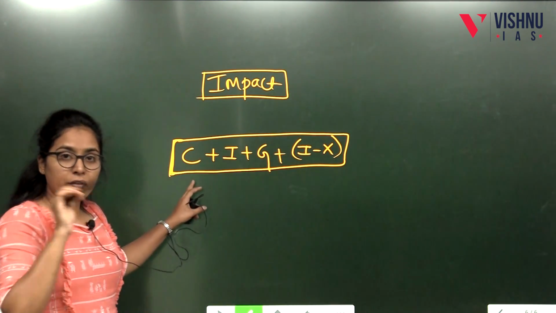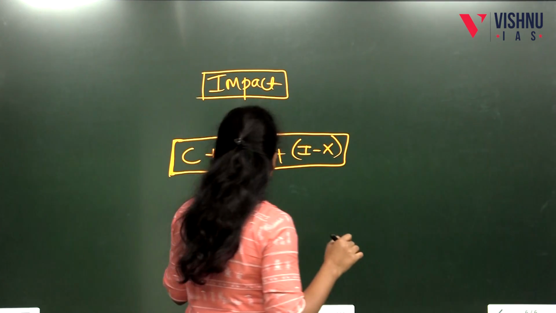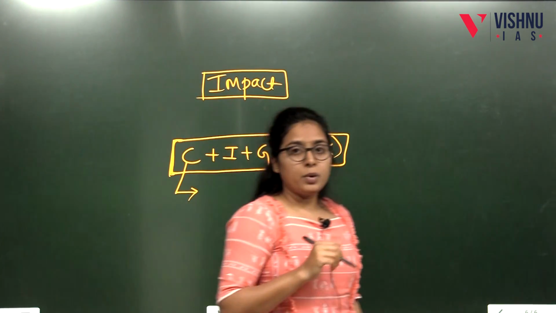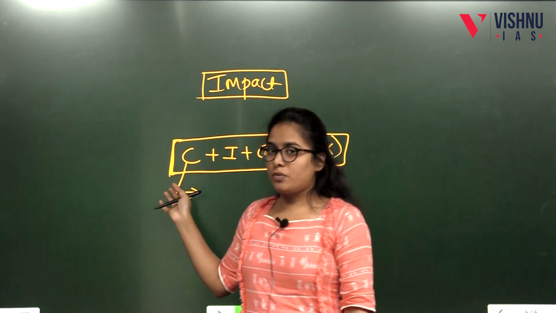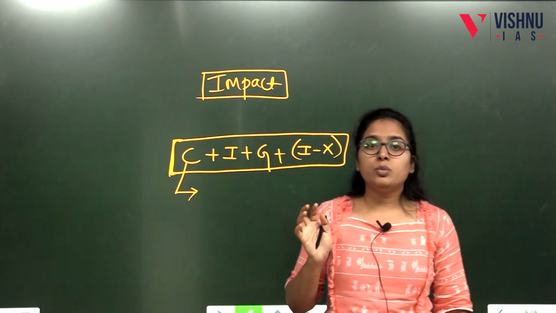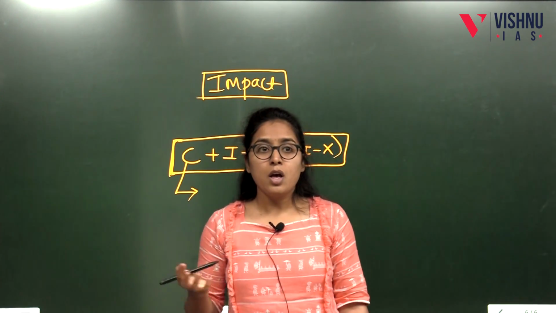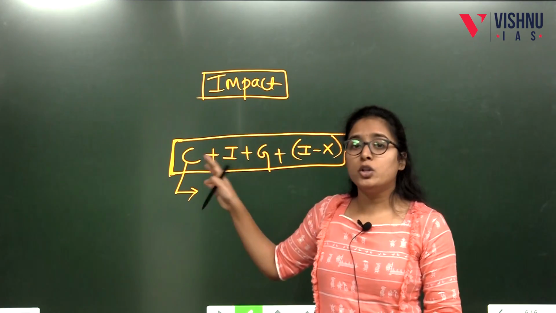So how can we explain the impact of inflation from this? First, consumer. Now this consumer is a heterogeneous group, meaning these consumers can be fixed income groups, debtors, or creditors. So many people come under this consumer group.